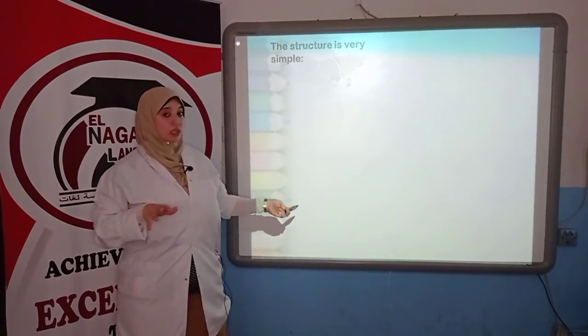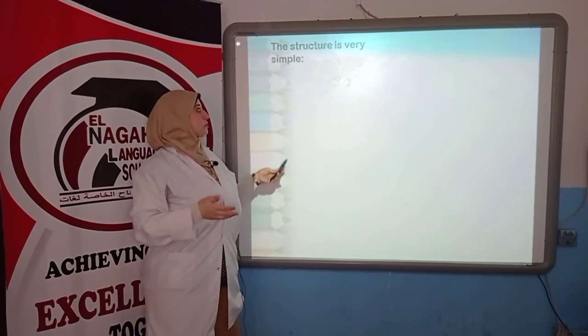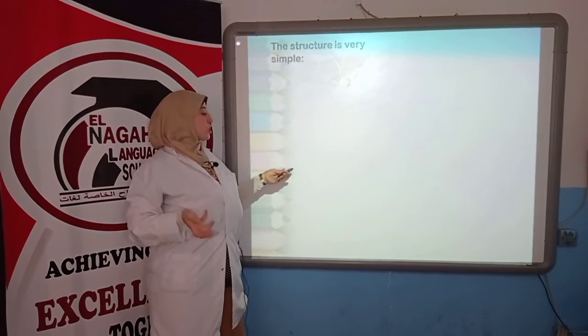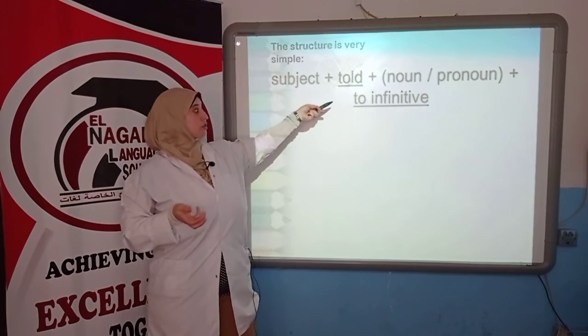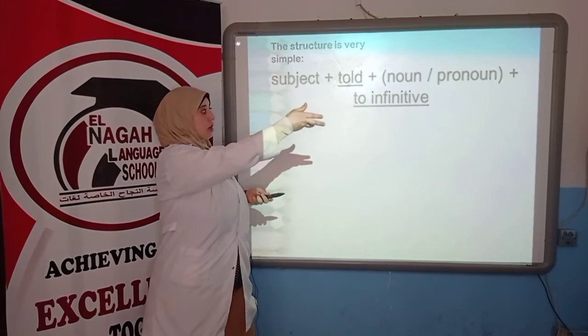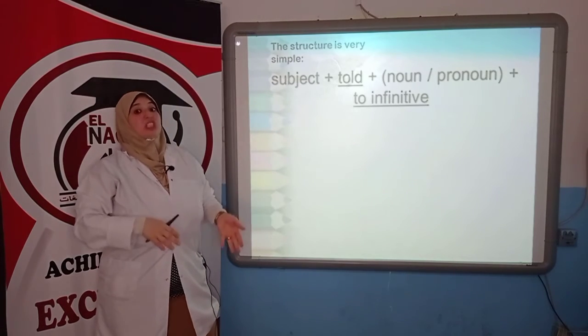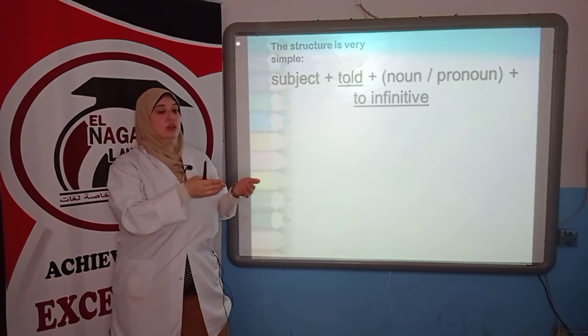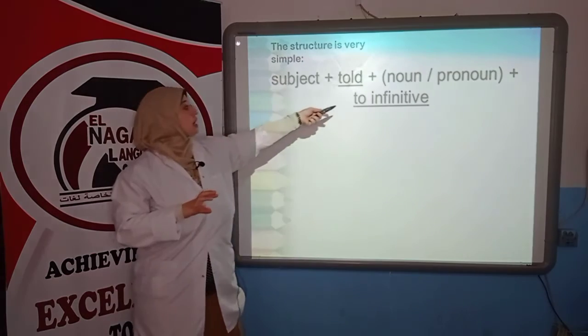The structure is very simple. It's not like the statements, it's not like the questions, because of to, the link word. Subject, told, a noun or a pronoun, then to and an infinitive. So I'm not going to change the verb one step back to the past because our link word here is to. So it will be the same, the infinitive.